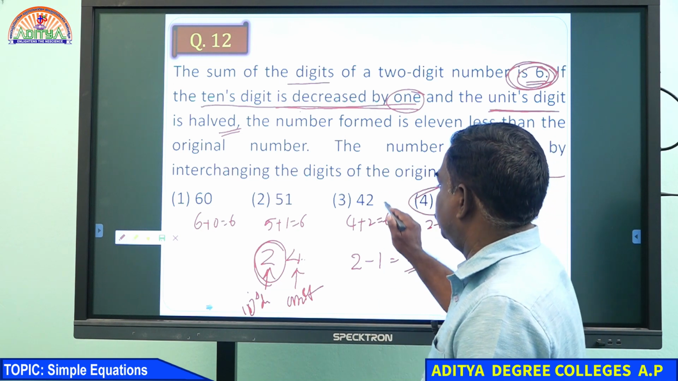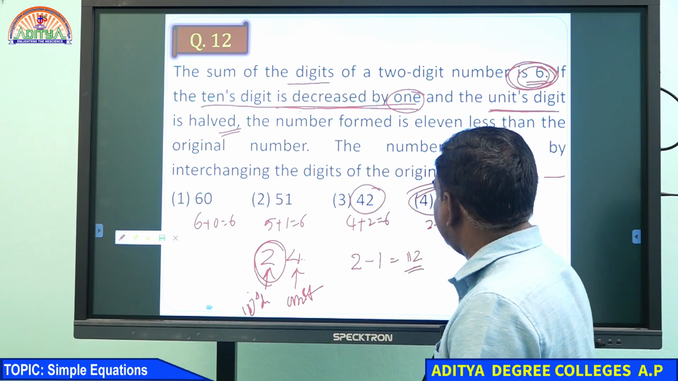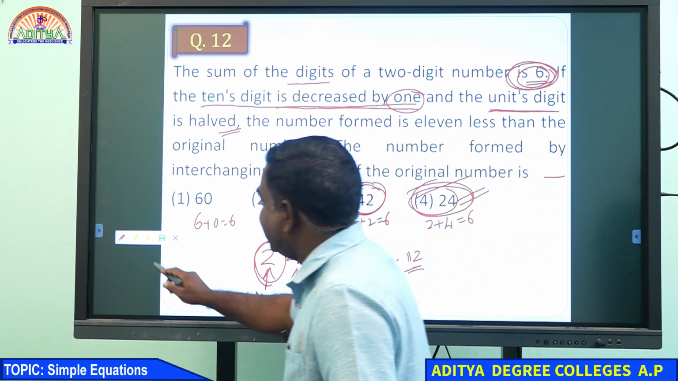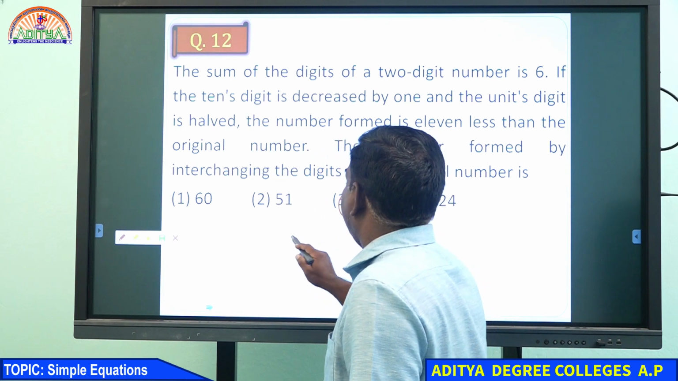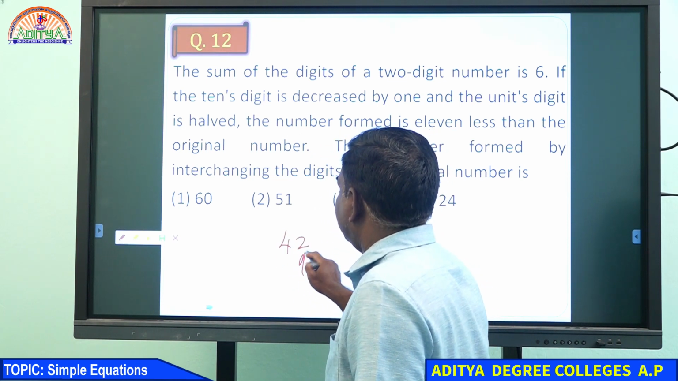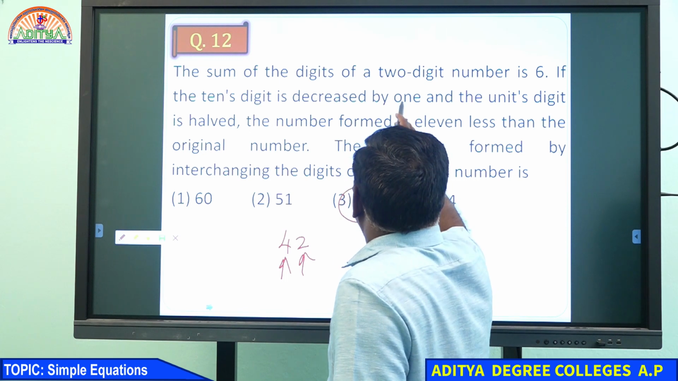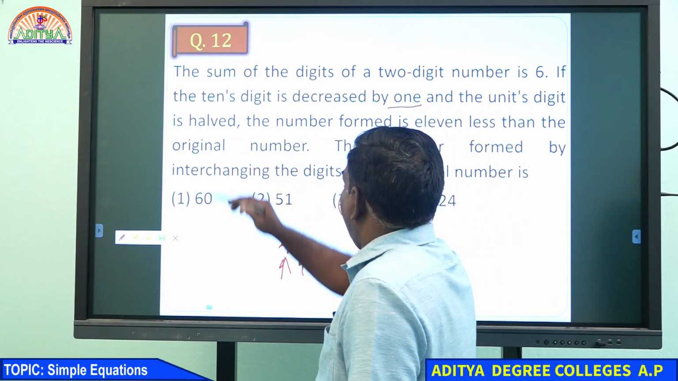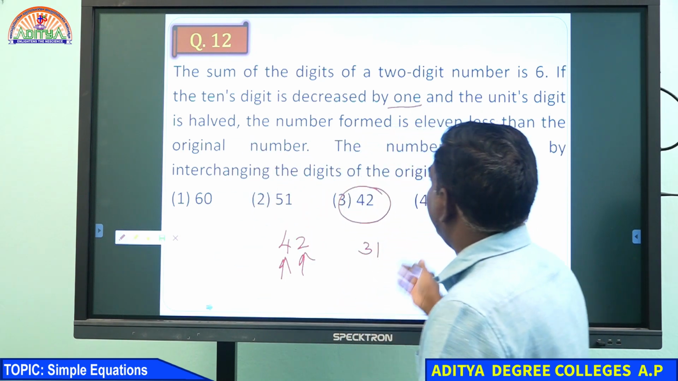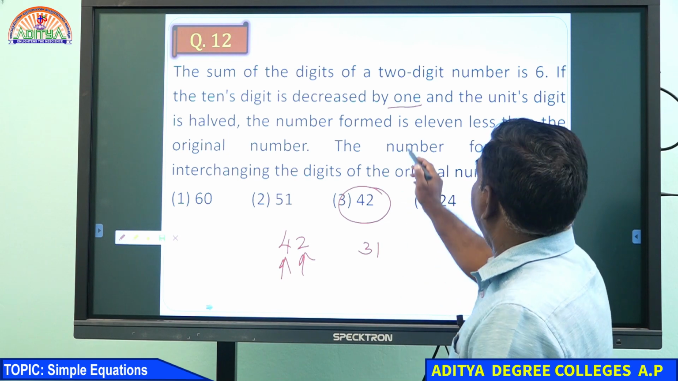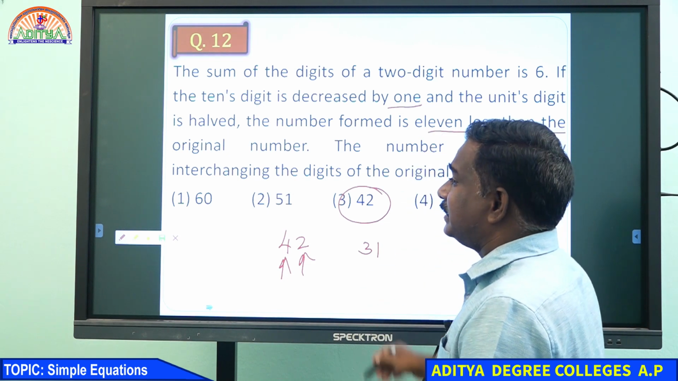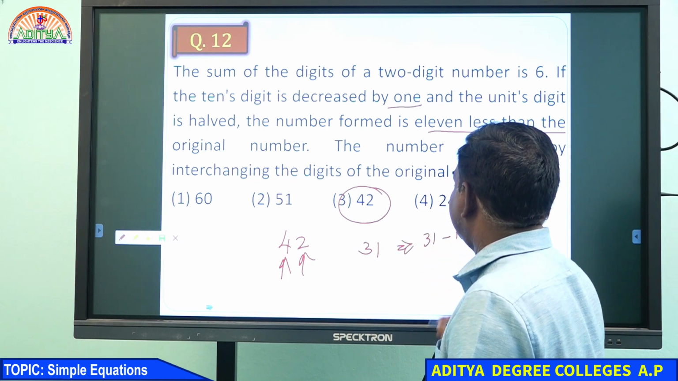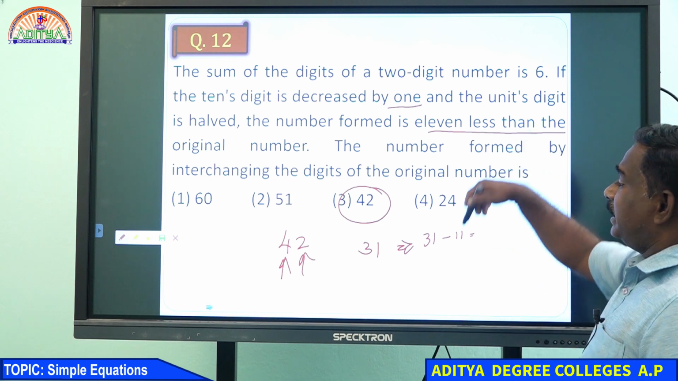Number is 42. Interchanging the digits means you will get 24. Suppose the number is 42. This is unit digit, this is 10th digit. 10th digit is decreased by 1 and unit digit is half. The number is formed by interchanging the digits. 11 less than means how much you will get. Interchanging the digits is what is asked now.